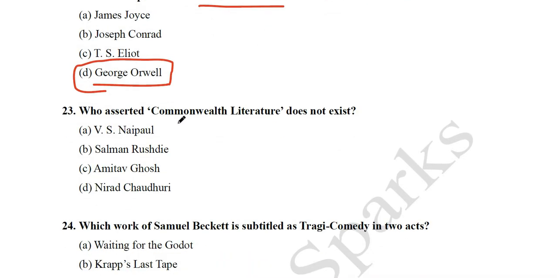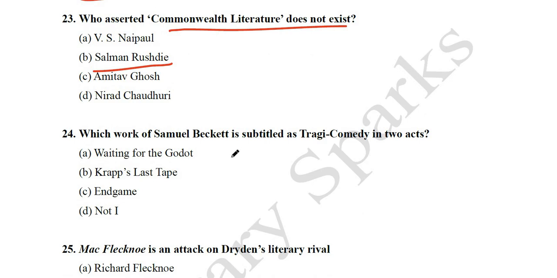So next question we have, who asserted Commonwealth literature does not exist? V.S. Naipaul, Salman Rushdie, Amitav Ghosh, Nirad Chaudhuri. So Salman Rushdie has written an essay, the title of the essay is Commonwealth Literature Does Not Exist. So it's the argument of the essay and the title of the essay is also the same.